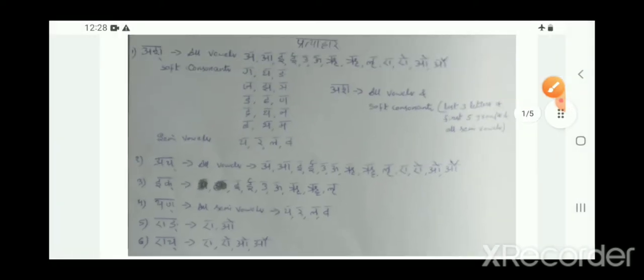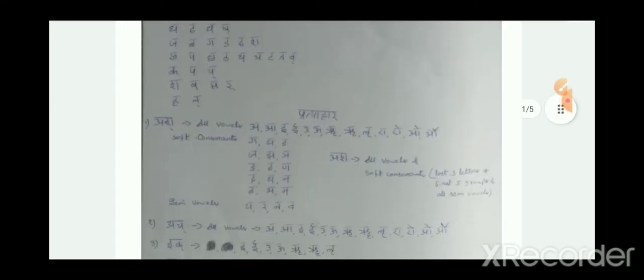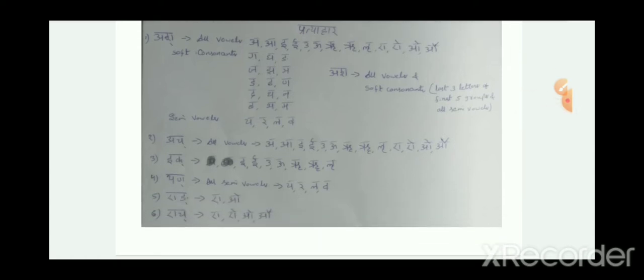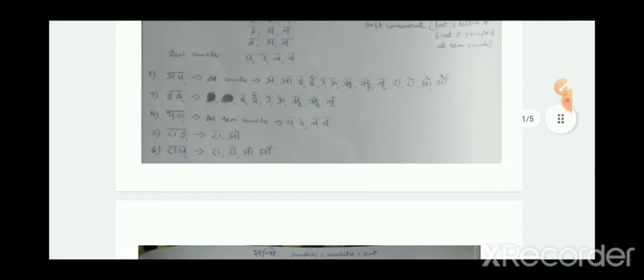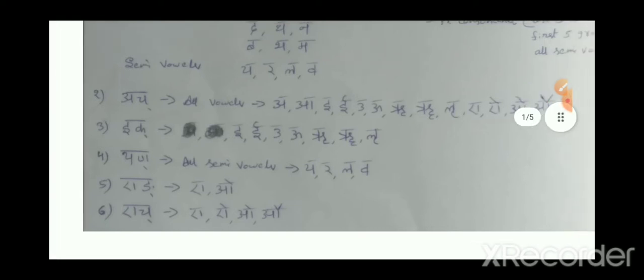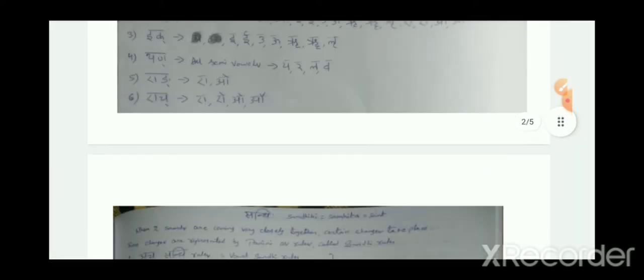So all these are the 6 Pratyaharas which Panini has identified based on the Maheshwara Sutrani. These Pratyaharas are very useful to know more about Sandhi rules. So just go and practice all these Pratyaharas. When I say Ach Pratyahara, you should be able to easily identify that all vowels are included under Ach Pratyahara. When I say Yan Pratyahara, you should identify all semi-vowels, like this. Okay, now we'll start with the Sandhi.